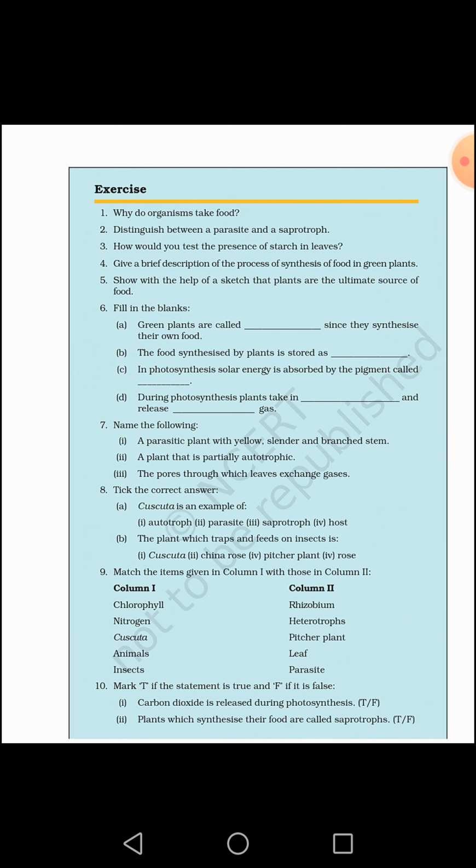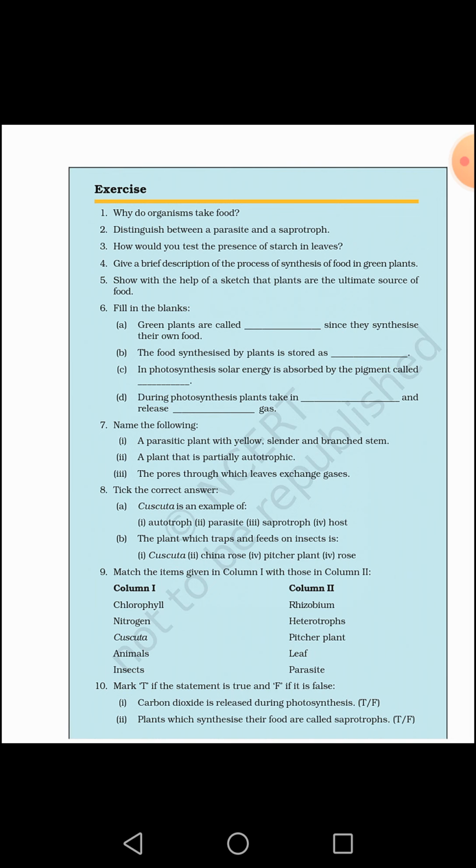Here you will tell whether it is partial autotroph, means it can make food as well as it takes other. So here you can write Pitcher plant, because Pitcher plant is photosynthetic but it eats the insects for its partial nutrient requirement. The pores through which leaves exchange gases, that is stomata.